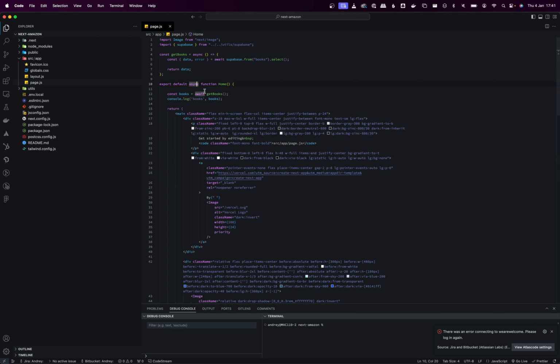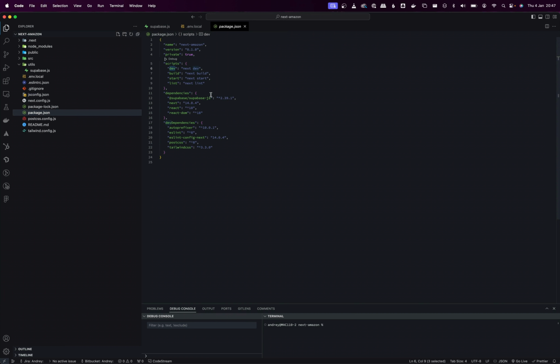Now, it's time to test our code. Open the package.json file and navigate to the scripts section. The command we are interested in is called dev. To run this command in your terminal, simply type npm run dev. This command will initiate the development server, allowing you to preview and interact with your Next.js application.